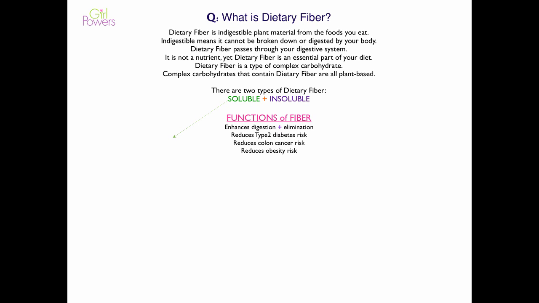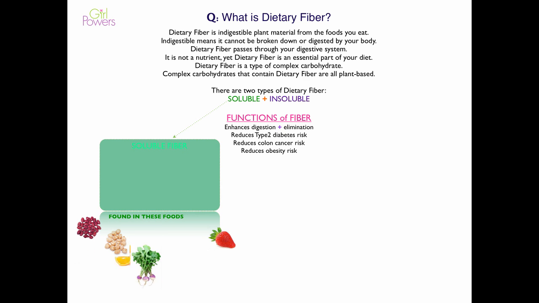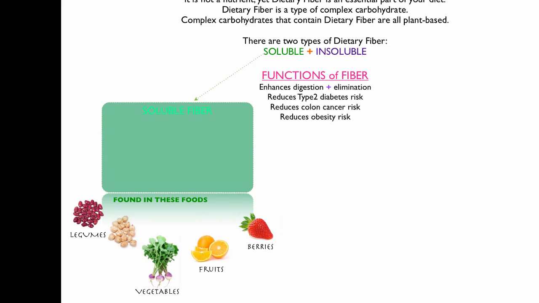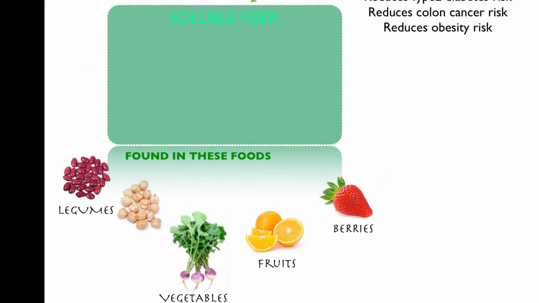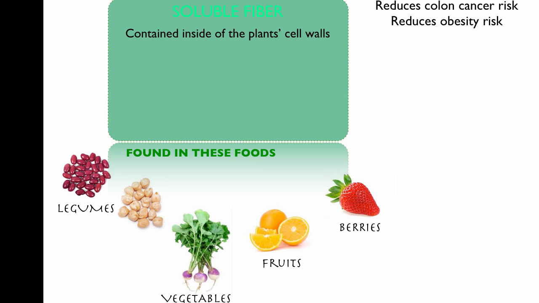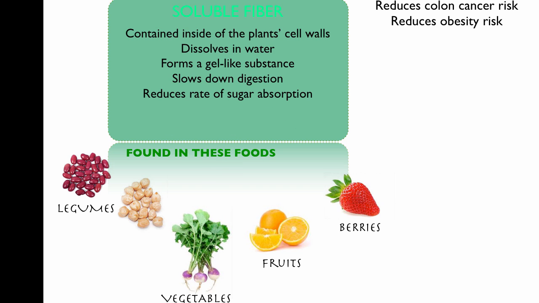So soluble fiber is found in these types of foods: legumes, vegetables, fruits, berries. It's contained inside of the plant's cell walls. It dissolves in water, and so it forms a gel-like substance in your body, which slows down digestion, thereby reducing the rate of sugar absorption and regulating blood glucose levels. And this is one of the ways in which it helps reduce the risk of type 2 diabetes.